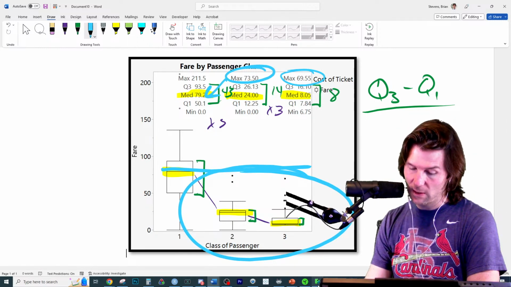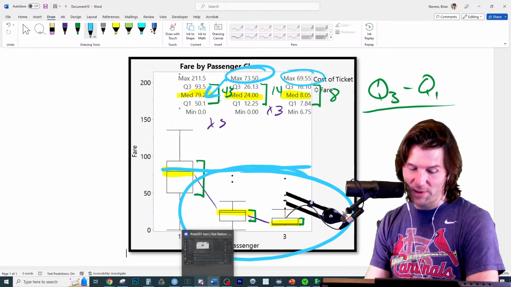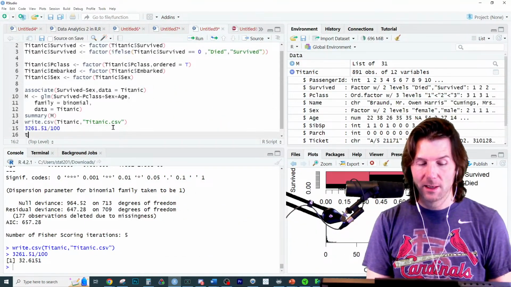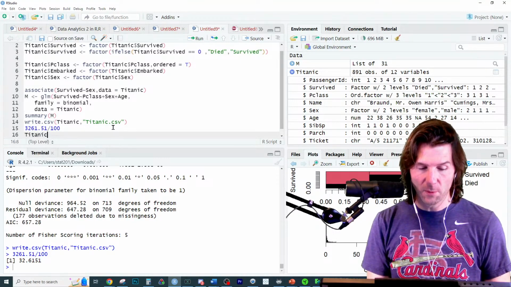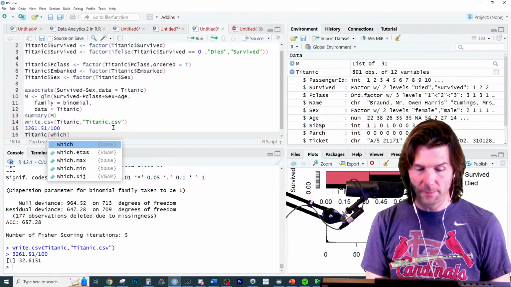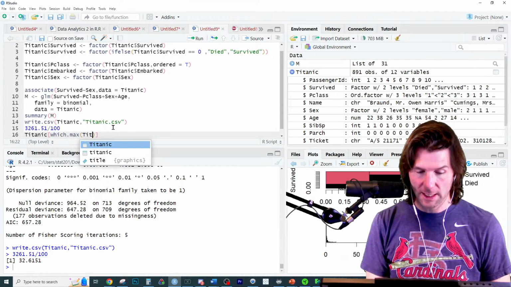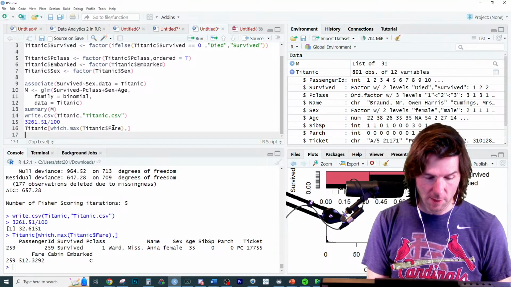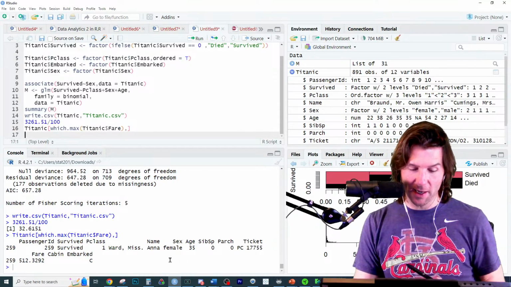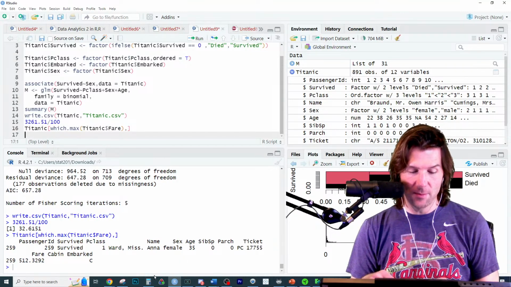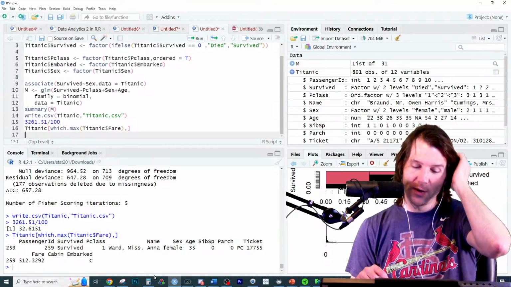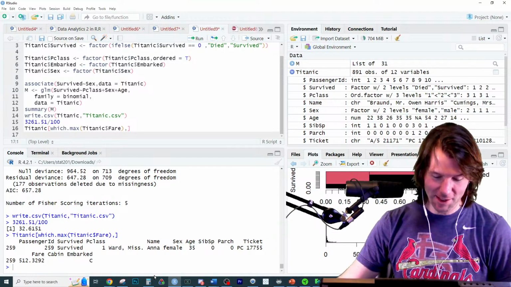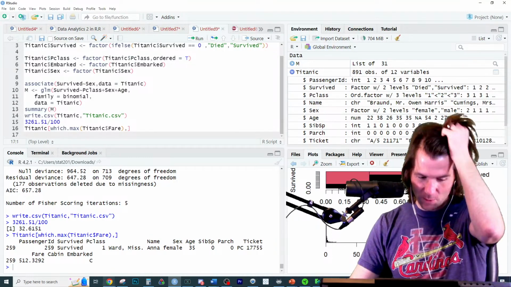And what's really cool about this is we could go and find all about that person over here by going to Titanic, and we go to which.max of Titanic fare and report that row. And that person survived. It was Miss Annie Ward, 35 years old. No, she was all by herself. Who was Anna Ward?